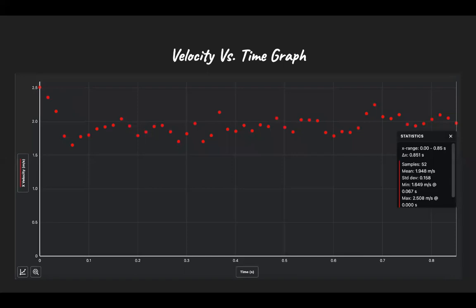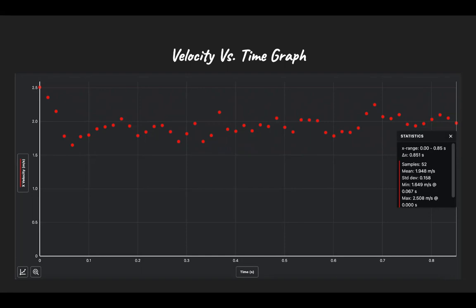This is our first velocity versus time graph that was determined using the video analysis tool. This graph shows how fast the skateboard was going over time. From the graph, it can be seen that the skateboard was experiencing a small but constant speed over time. This graph shows a fluctuation which resulted from the bumps the skateboard experienced on the ramp, but overall, the skateboard was maintaining a constant speed.